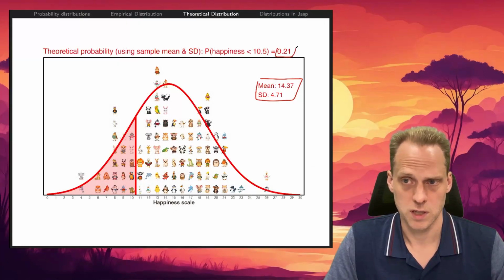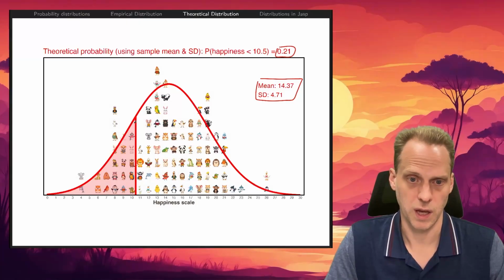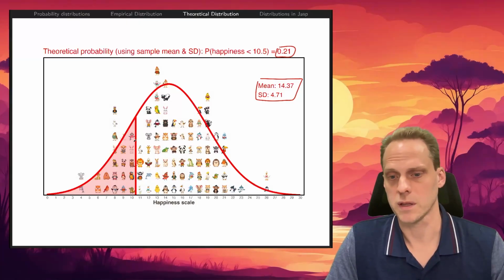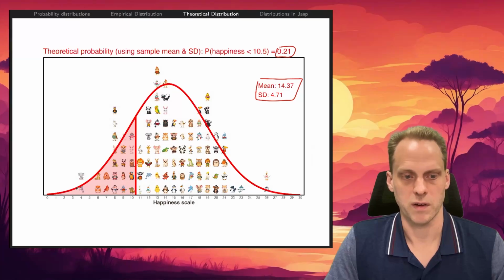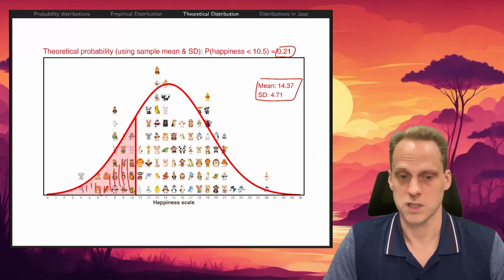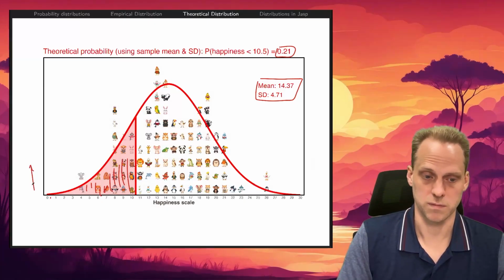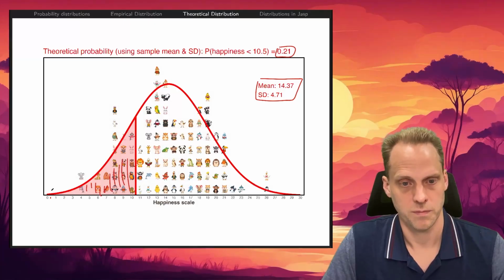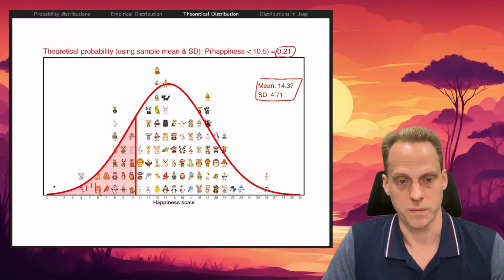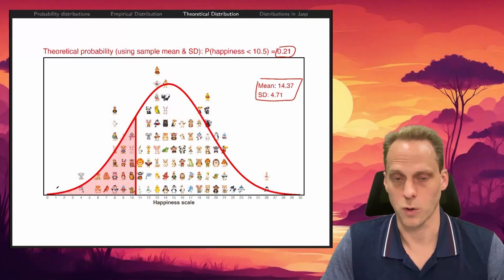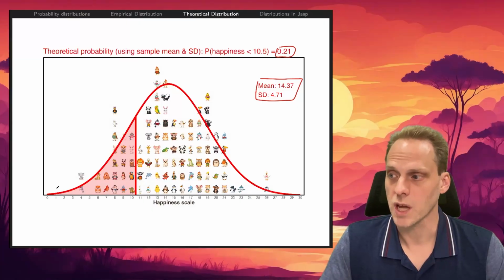Using this distribution, we can look at the area to get the probability. This red area here is literally the area, the size of it, if we standardize this y-axis to be probabilities. The entire size is 1. Total law of probability: something must happen, right?